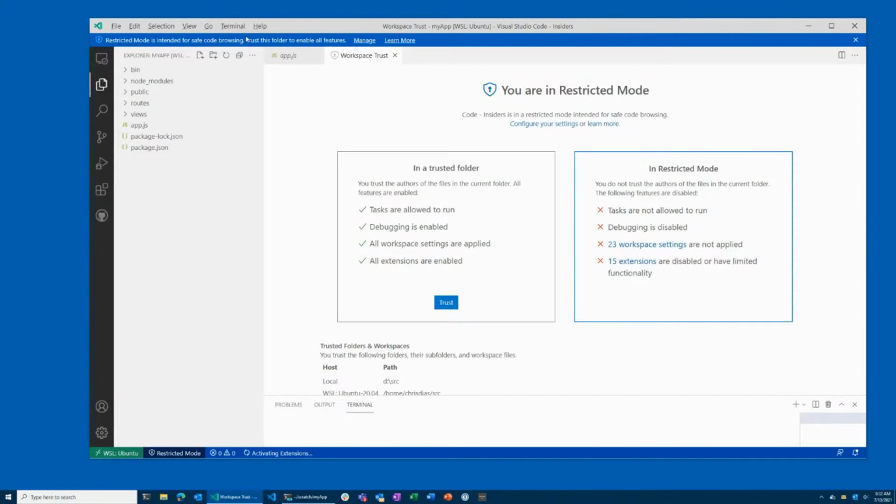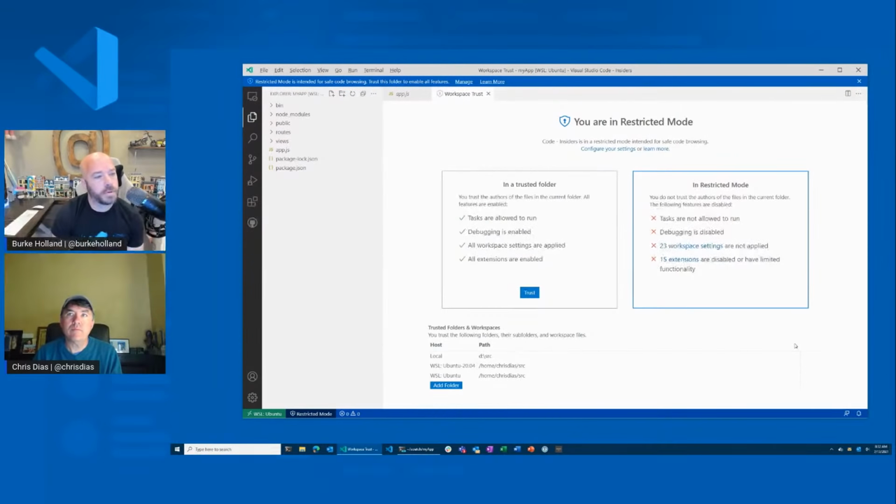So I configured my machine basically in two ways. I say anything that's in this folder, I don't trust, run in restricted mode. Anything in the source folder, I do trust, let me just go and party on. And so that's a simple way to set up your machine so that you're safe, you're secure, and you're not prompted all the time. So I think that's a very fascinating sort of mental model for dealing with the prompts.